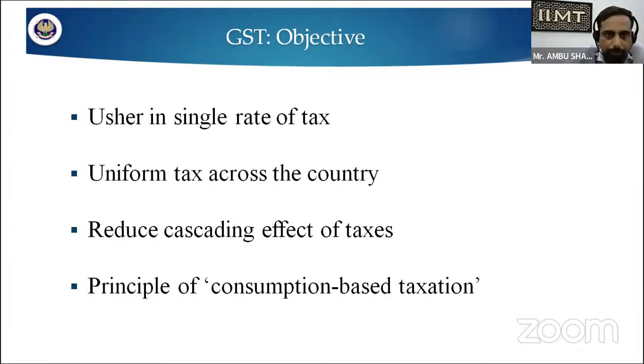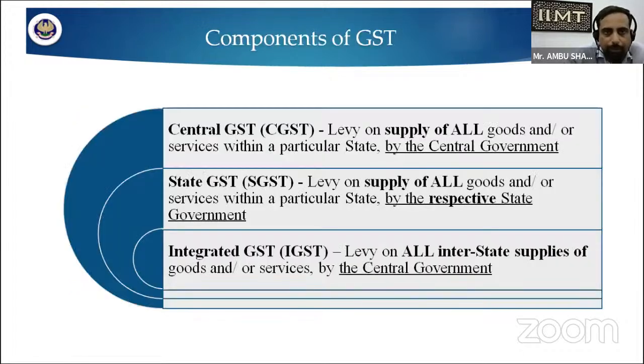Now we are moving to the next topic: what are the important components of GST. GST is implemented in several parts: CGST, SGST, and IGST. CGST is the Central Goods and Service Tax. It is levied on supply of goods and services within a particular state by the central government.